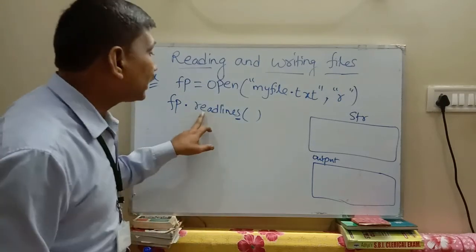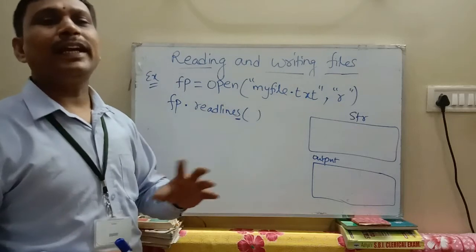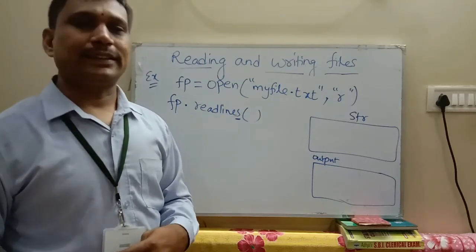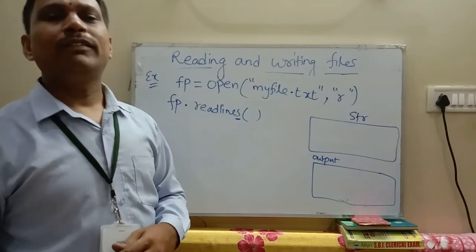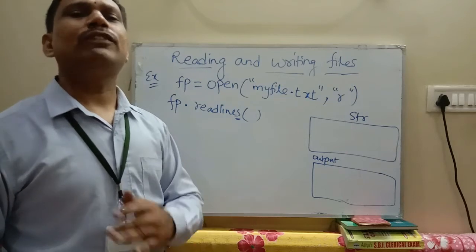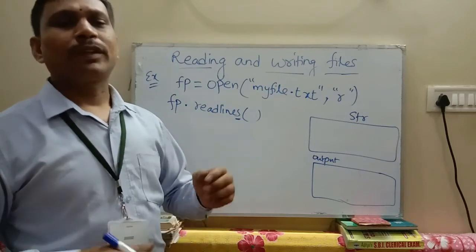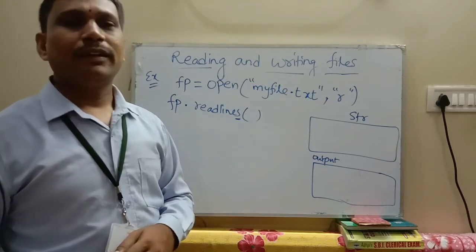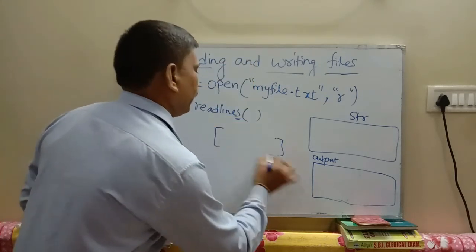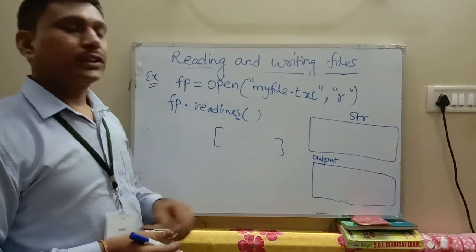But readlines does not return a string, it returns a list. You know very well what is meant by a list. A list consists of a sequence of words within square brackets.